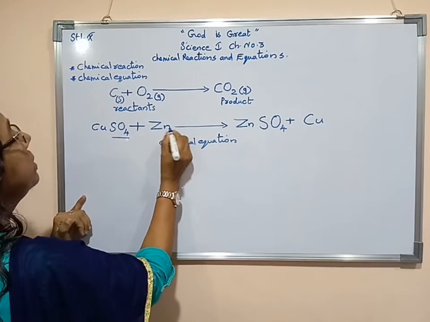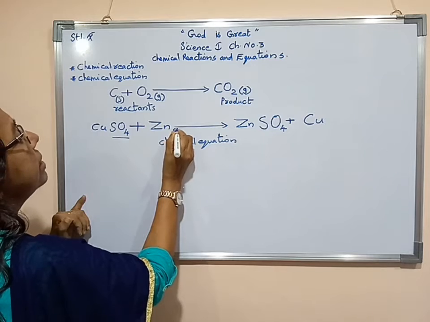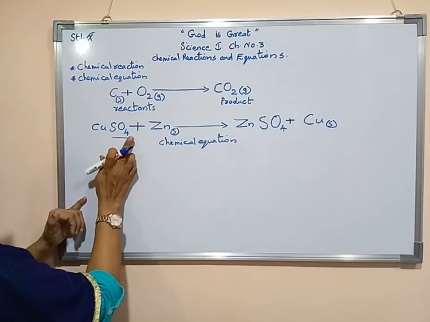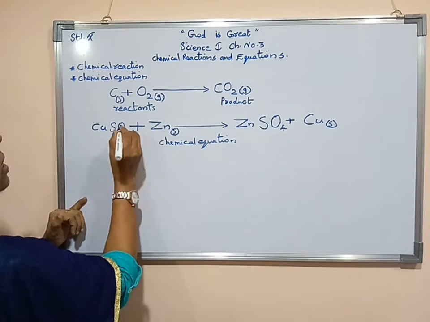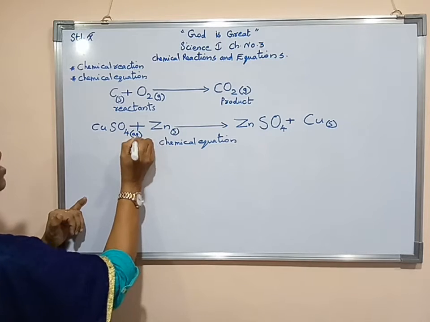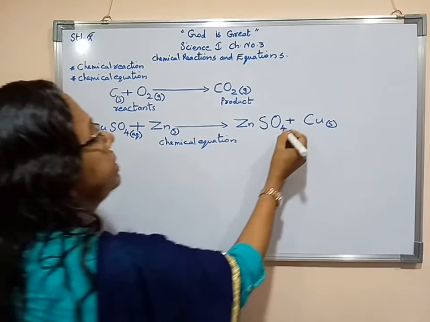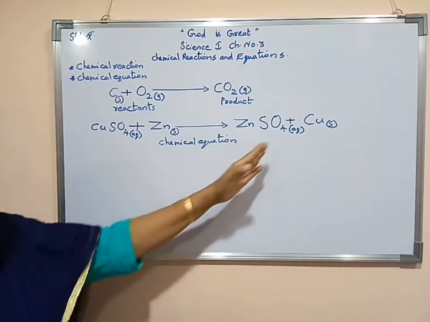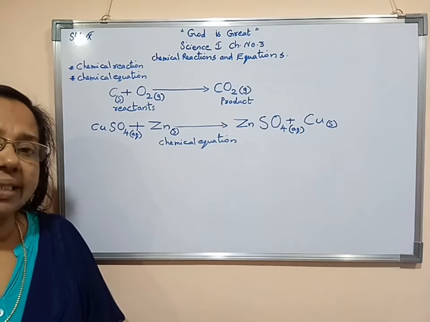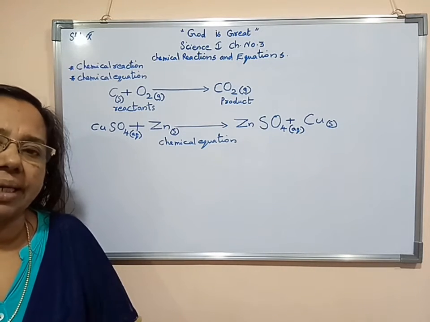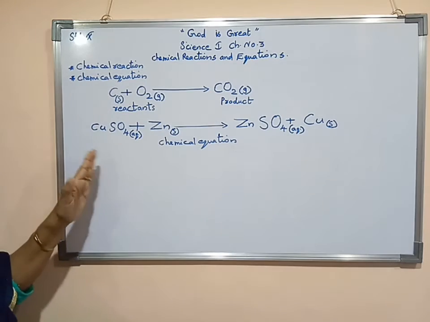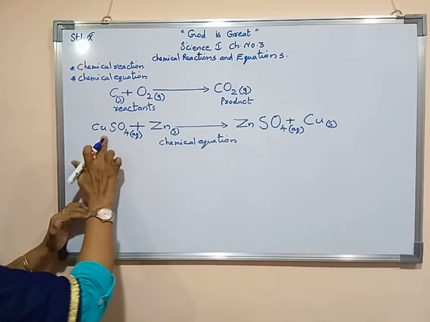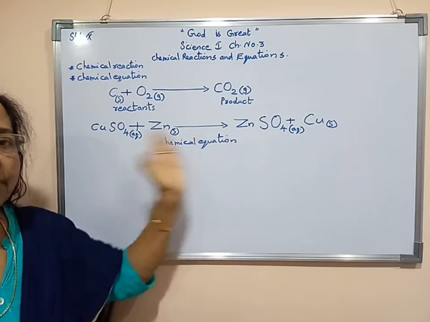Here we can say that this is Zn, that is in the solid form. Here copper, that is again in the solid form. Here CuSO4 is in the liquid form, or we will write it in the aqueous form, AQ. As a result of it, zinc sulfate formed, that is again in the liquid form, so we will write here aqueous form. Now if it is water, we won't write AQ directly, we have to write L. Now in this particular chemical reaction, all we have written are either symbols or molecular formulae of the chemicals.